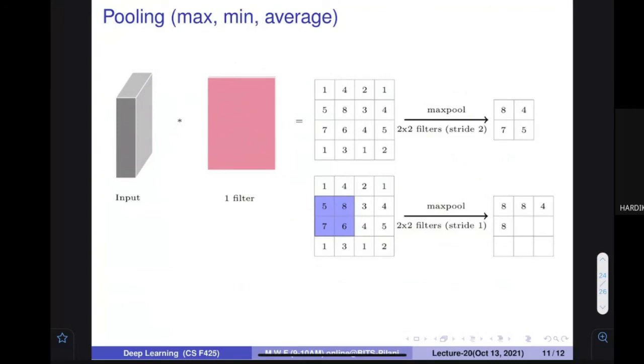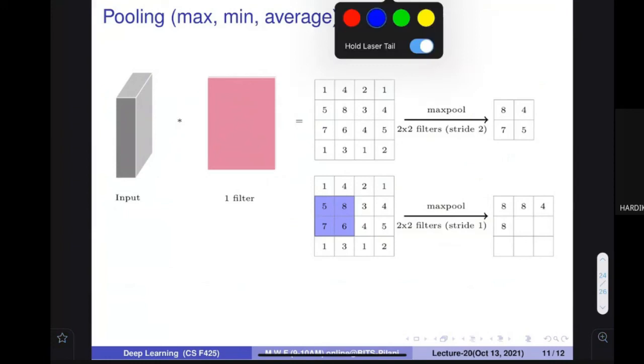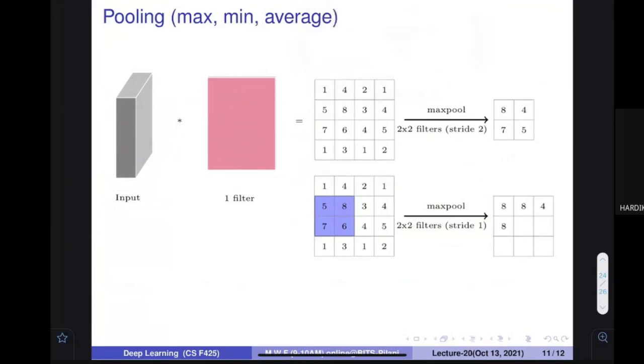So many other times we have to reduce the size and consolidate the features so that we can be effective in finding the parameters. So there is one very important idea called pooling. What does pooling mean? Pooling says that, for example, if this is an image and I apply 2x2 pooling, I take the 2x2 block and find out something from here.